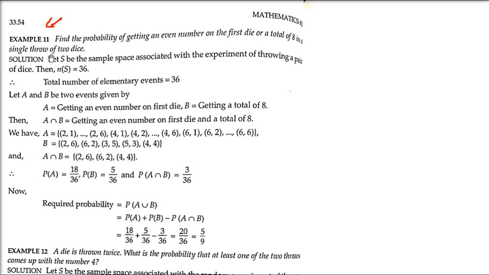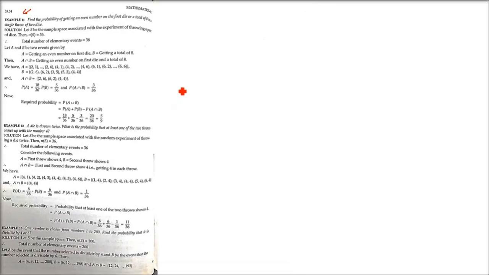Find the probability of getting an even number on the first die, or a total of 8 in a single throw of 2 dice. So this is OR. We have to find P(A or B). This has to be very clear. So what is the event A? We need to find the probability of A, and the event B, which is the probability of B. The event A is getting an even number on the first die, and the B event is getting a total of 8 in both, because both the dice are thrown simultaneously. The total has to be 8.